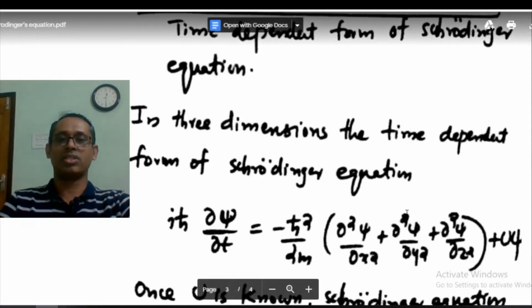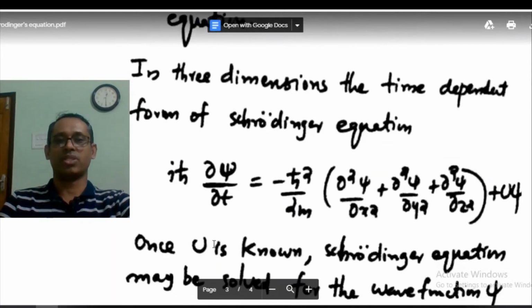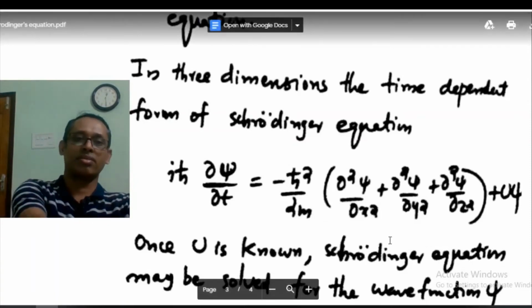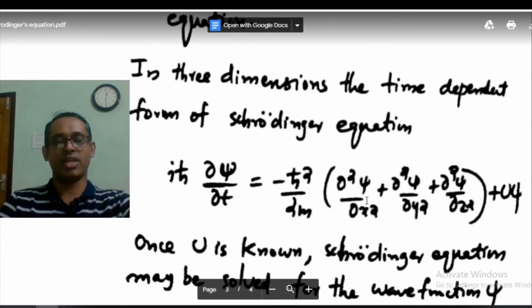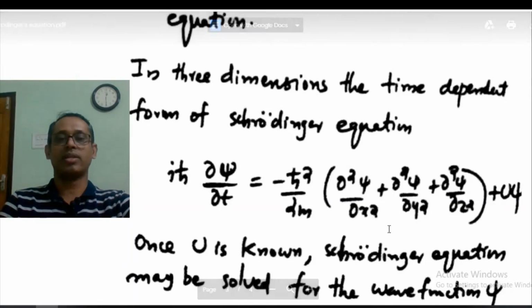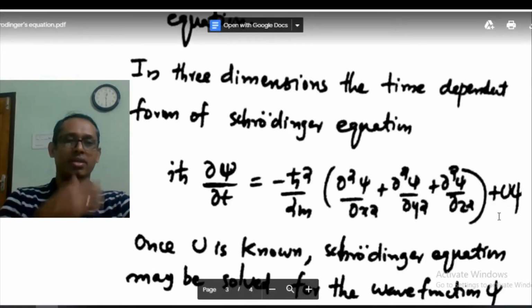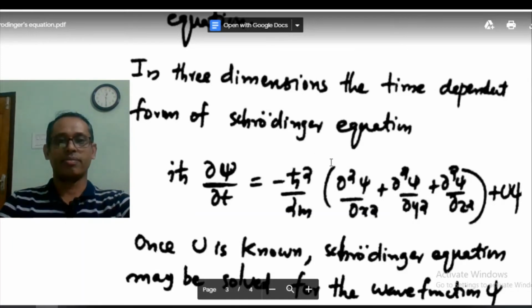In 3 dimensions, the equation becomes i h cut dou psi by dou t equal to minus h cut square by 2m times dou square psi by dou x square plus dou square psi by dou y square plus dou square psi by dou z square, plus U psi.